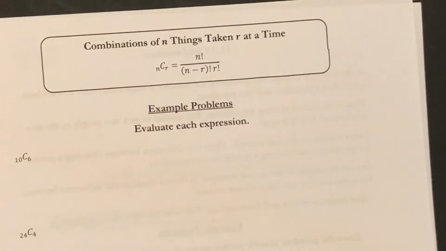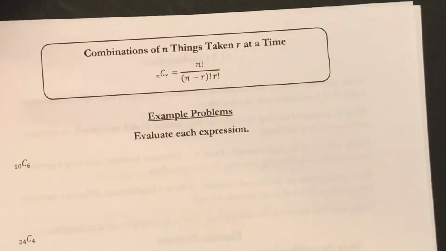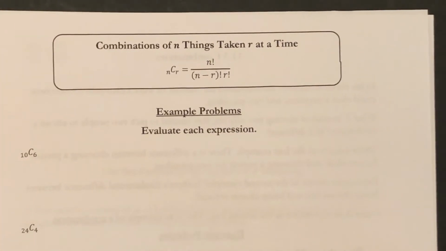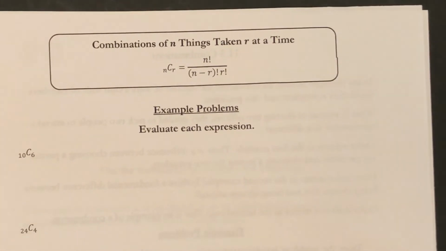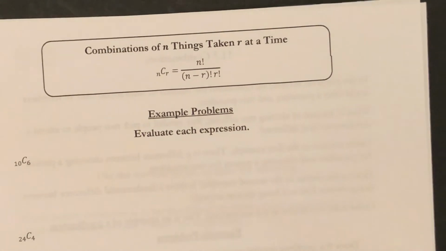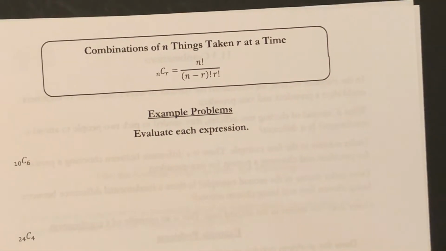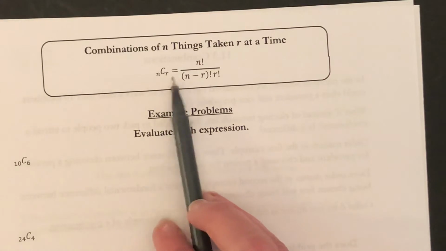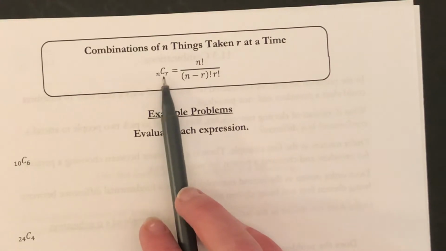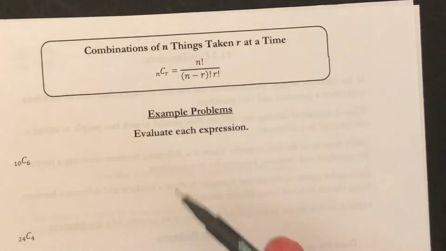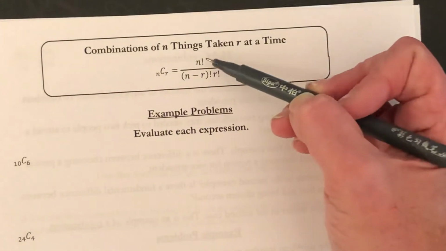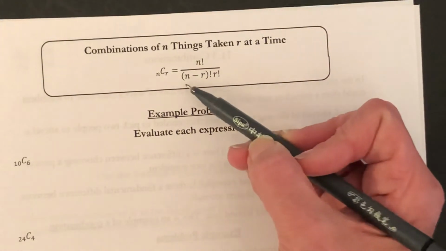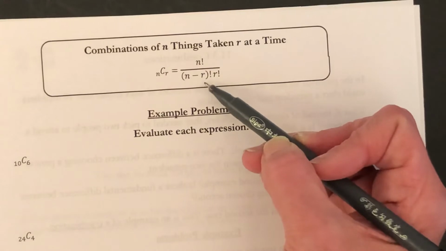Okay, so we have a formula here. The formula for combinations of n things taken r at a time. This is somewhat similar to the permutation formula in that we have the same basic pattern. It's just a C for combination instead of a P for permutation. The permutation formula was n factorial over n minus r factorial.